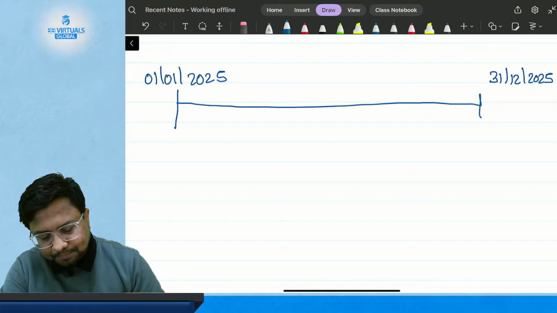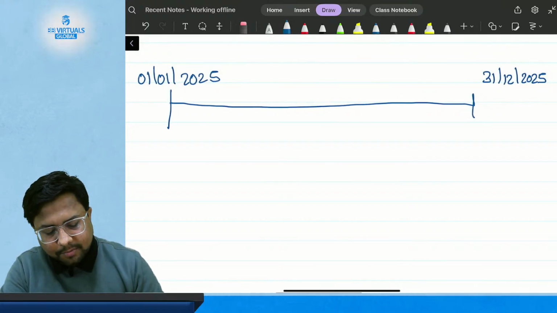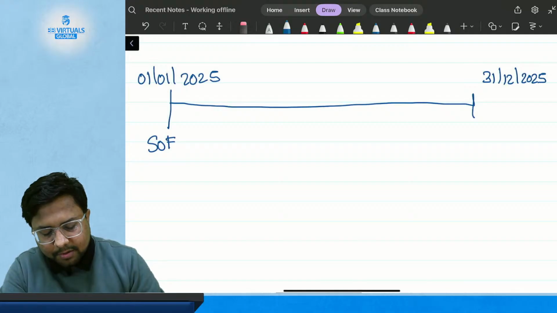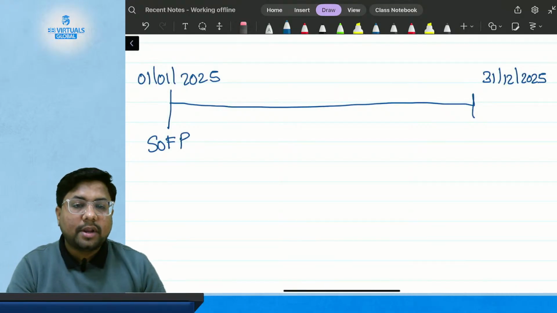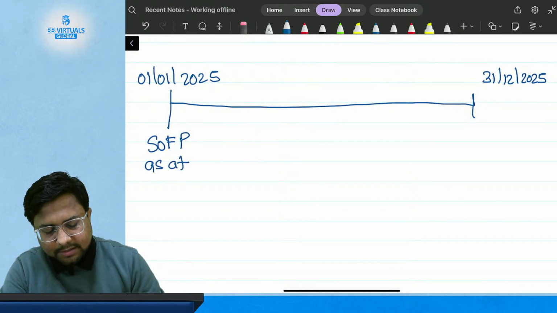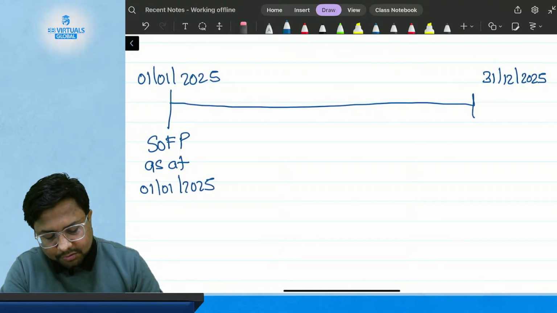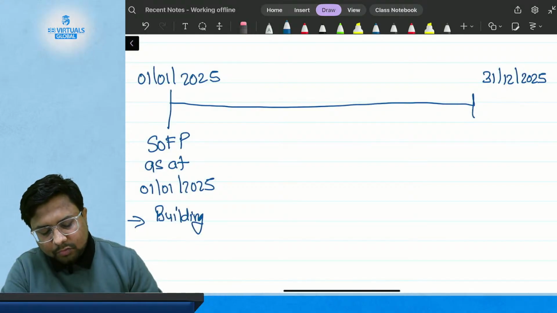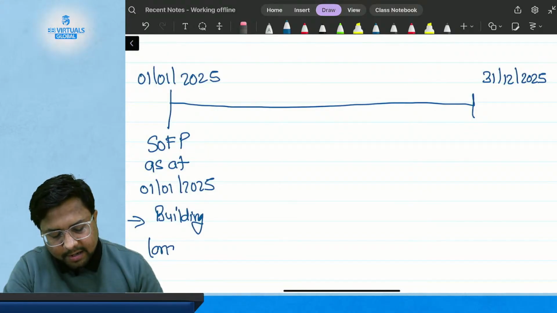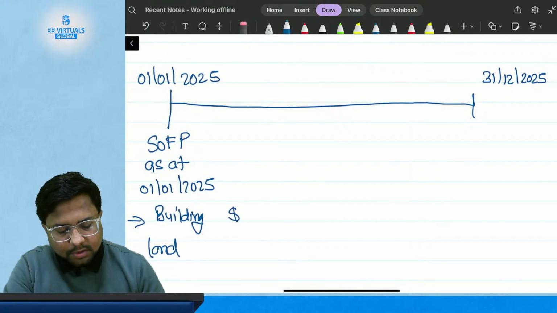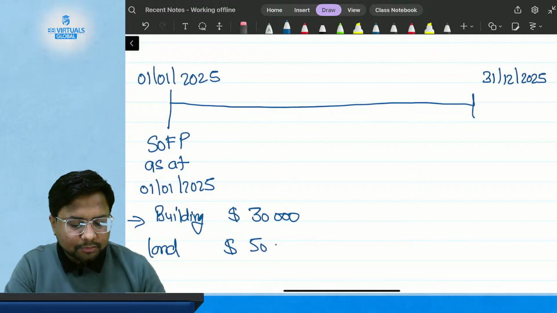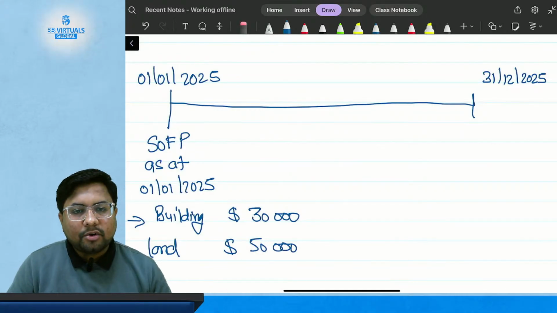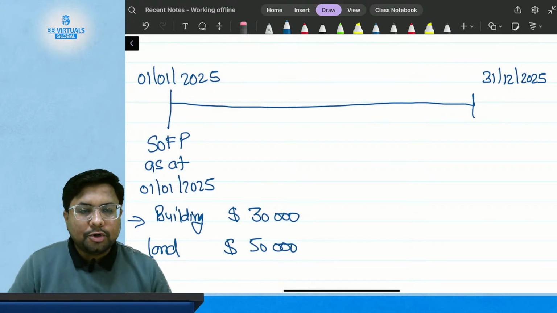I have prepared the statement of financial position as at, always use "as at", 1st of January 2025, which is showing me the building at a value of suppose $30,000 and land at a value of $50,000. This is my statement of financial position as at 1st of January 2025.